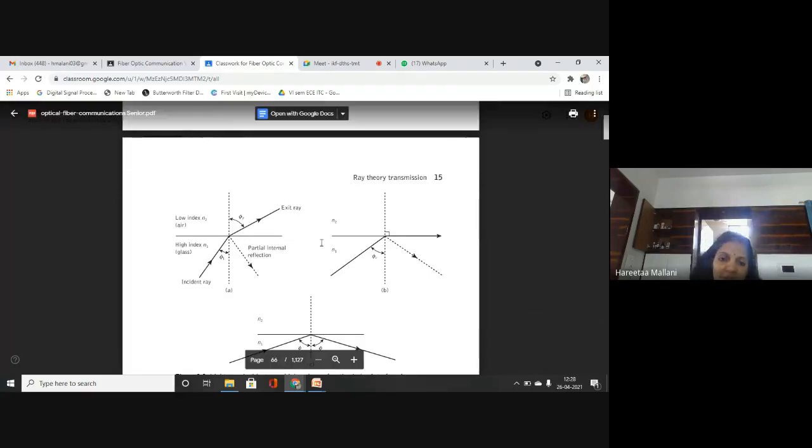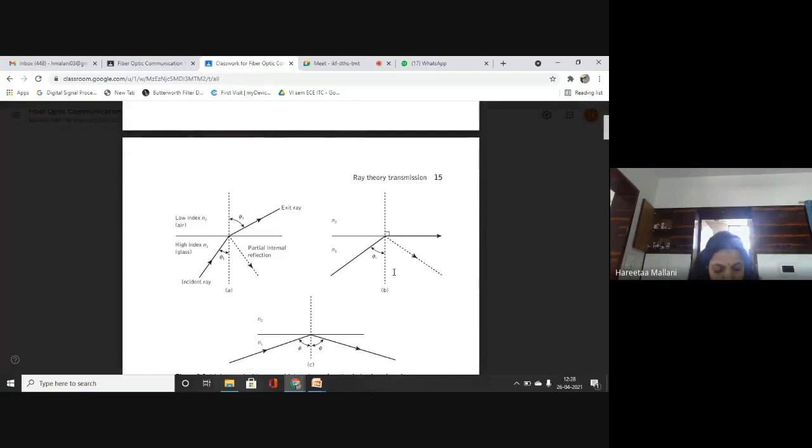So now, what is happening in figure B? What does it show? It shows a small amount of light is reflected back into the originating medium. In figure A, you have seen partial internal reflection. Now what I am doing? I am changing this angle phi 1 of the incident ray so that the exit ray is parallel to the axis. See, you can say that this is my refracted ray.